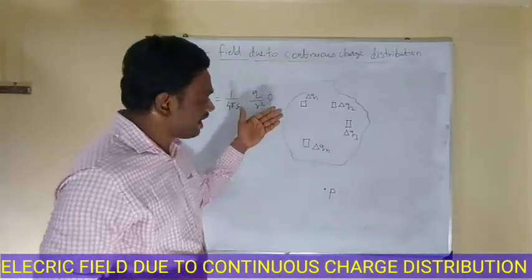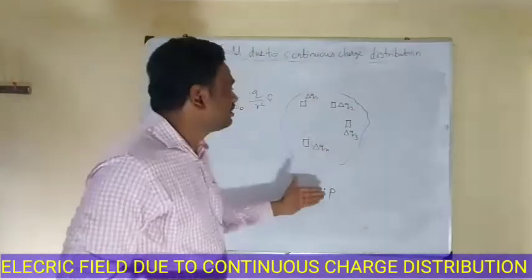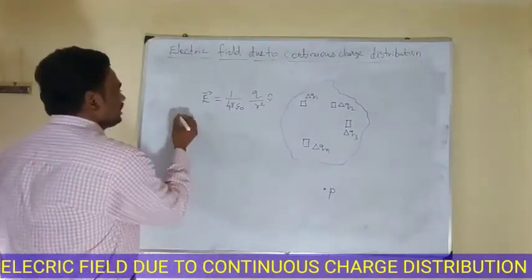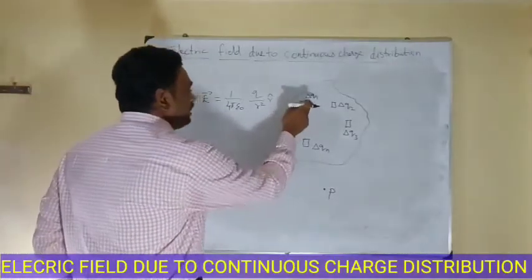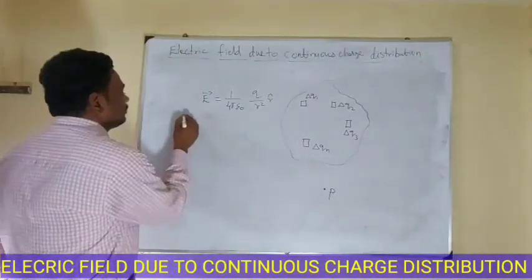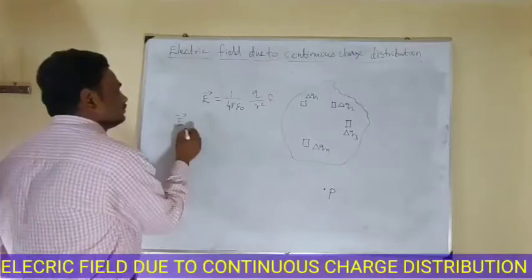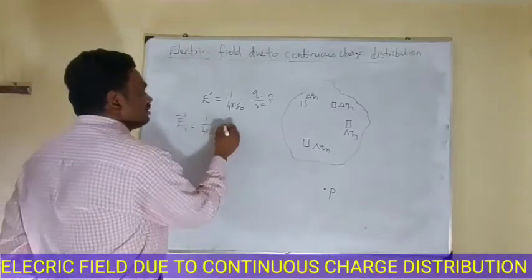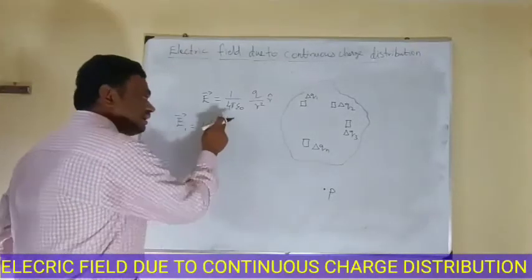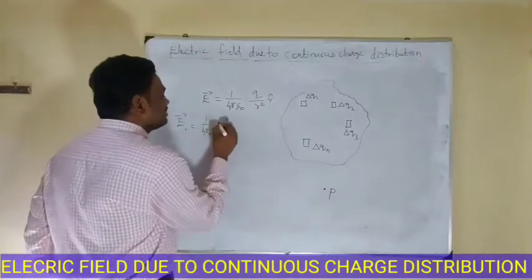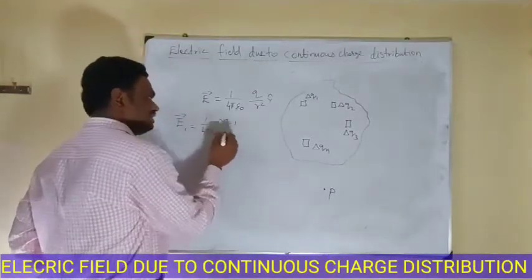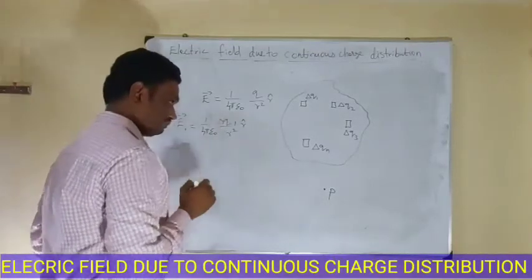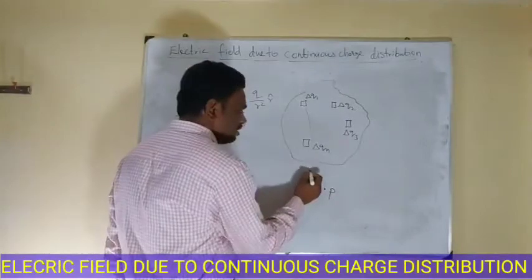Now we are going to add all the electric fields due to these charge elements. First, I am going to write the electric field due to delta Q1. E vector is equal to 1 by 4 pi epsilon naught, Q by R square into R cap, but instead of Q we have to use delta Q1. Delta Q1 by R square into R cap. Here the distance is R1P.